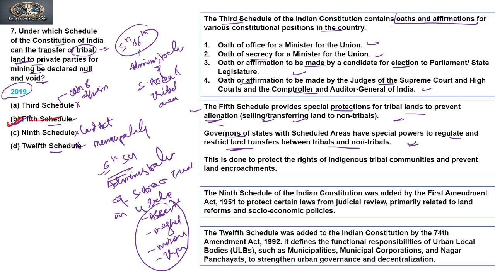So the power is given to governors. This is done to protect the rights of indigenous tribal communities and prevent land encroachment. Right? This is just to prevent their land rights. The Ninth Schedule of the Indian Constitution was added by the First Constitutional Amendment Act 1951 to protect certain laws from judicial review, primarily related to land reforms and socio-economic policies like the abolition of zamindari systems.